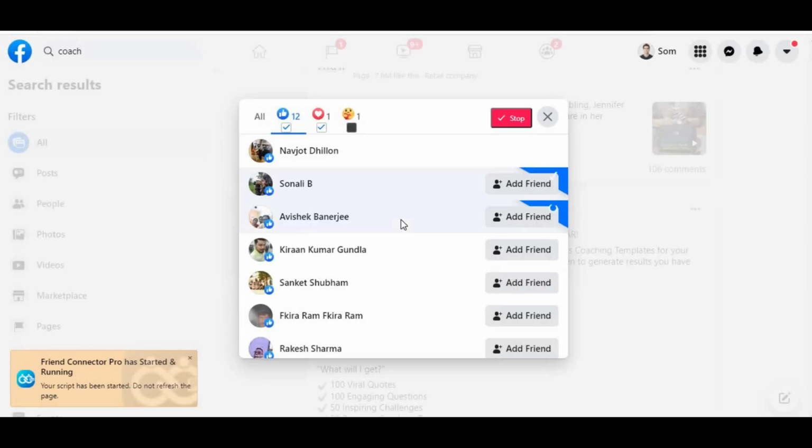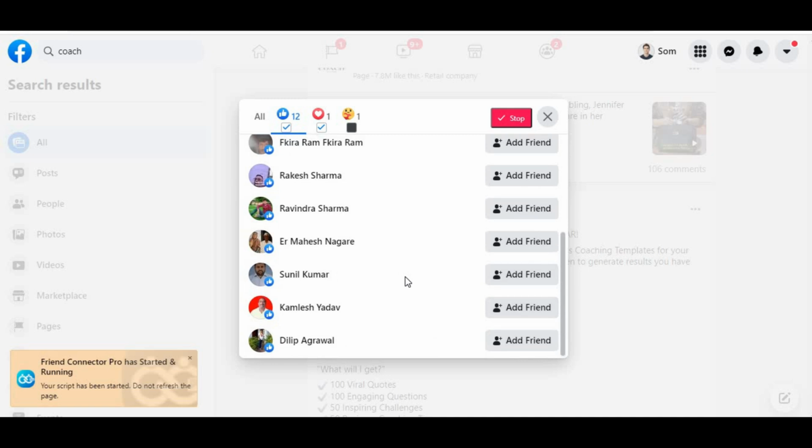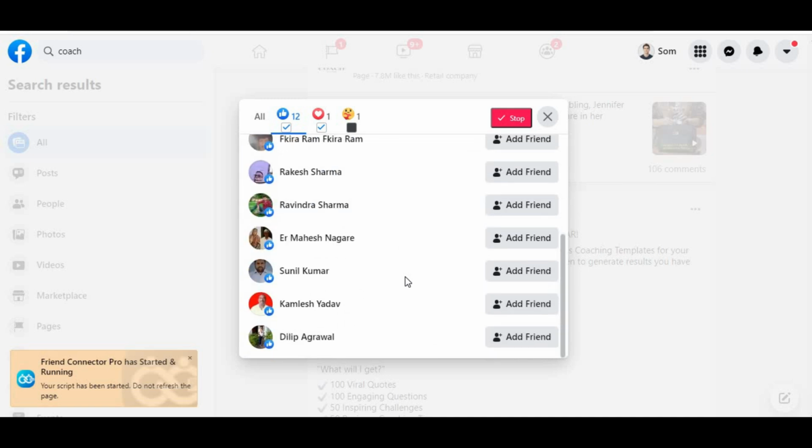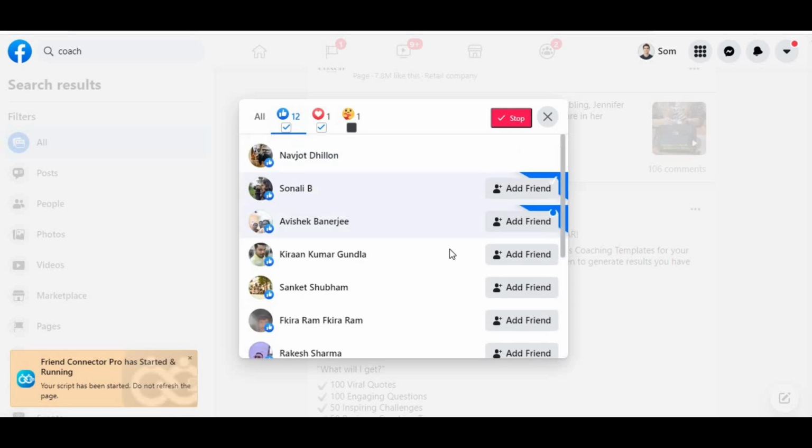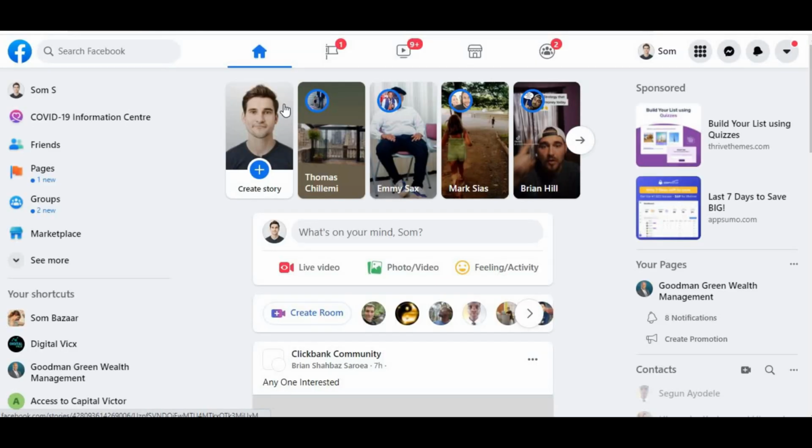Okay, now you can see that the friend request has been sent, and it is moving on to the second friend. Just like this, it will go ahead and send requests to all the friends who have liked this post. All right, so this is really robust. In this way you can add so many friends here, and they will become your friend.